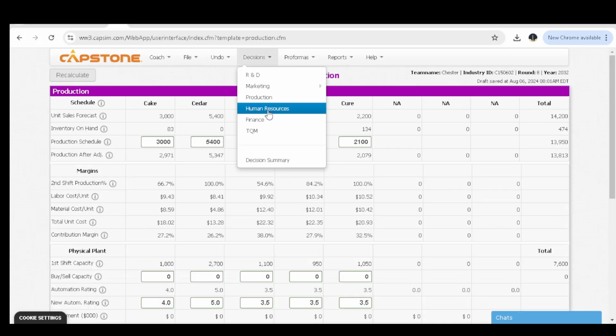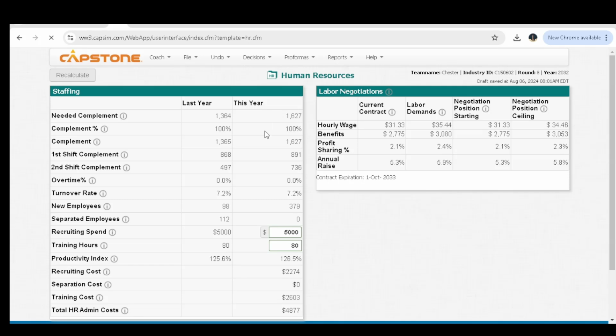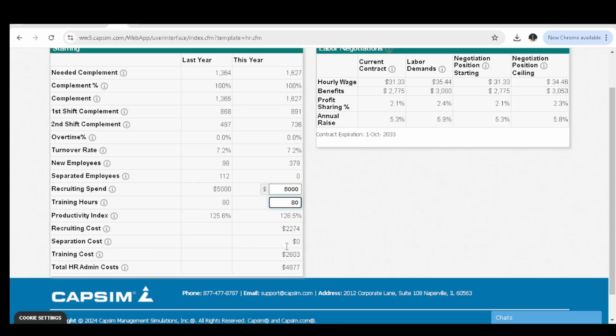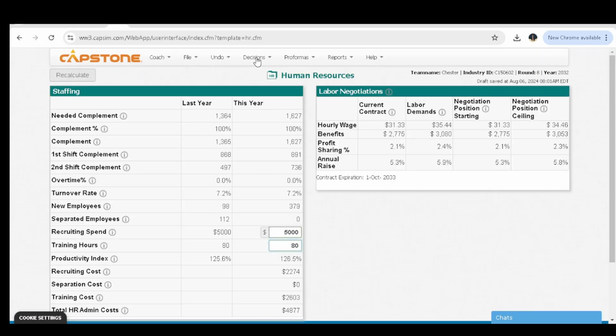Next department is the human resource, normally the HR. Now the HR, we are simply making decisions for the recruiting spend and the training hours. So recruiting spend, we shall just maintain it at 5,000 and training hours at 80. We shall just maintain it like that.